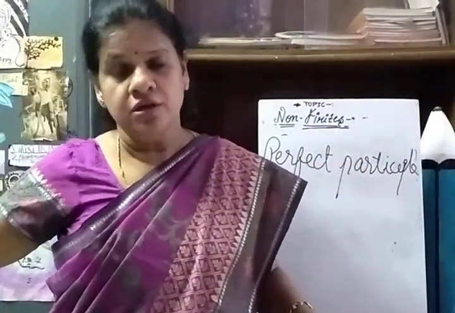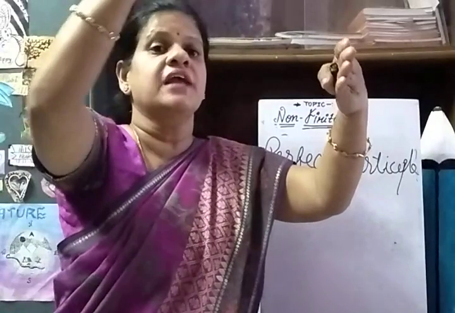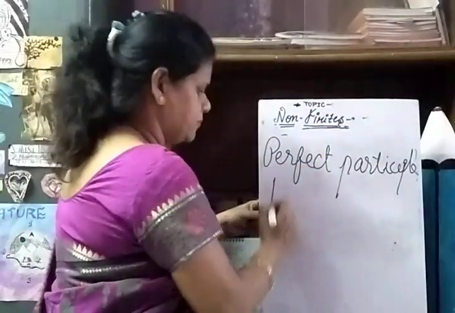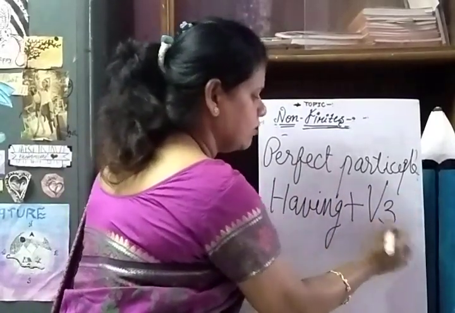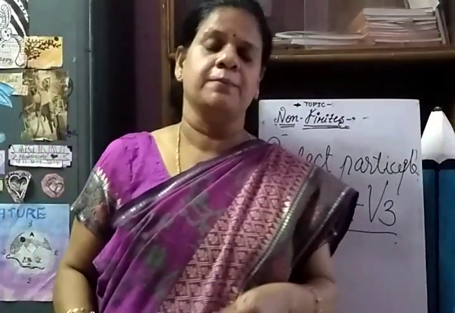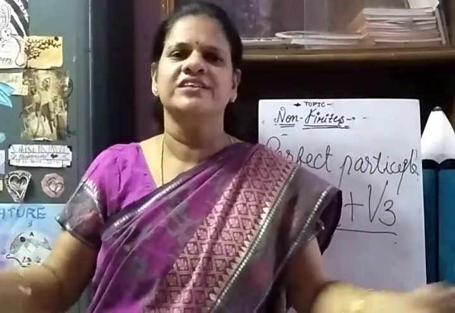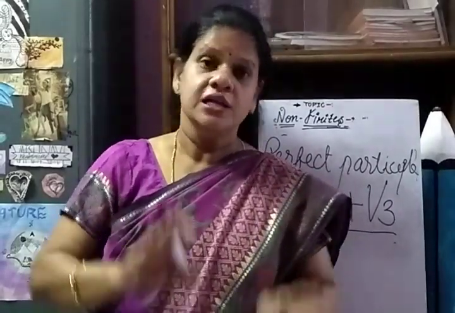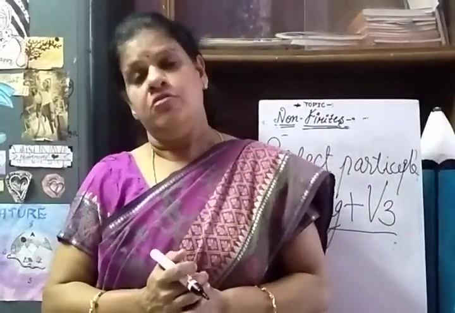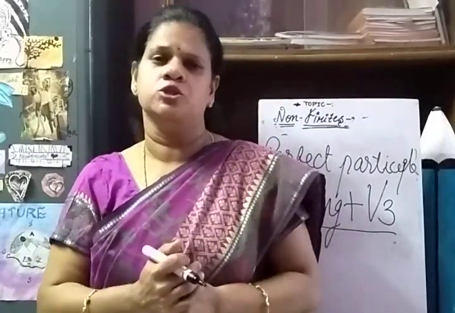Participle is a kind of non-finite, and non-finites can be divided into three: gerund, participle, and infinitive. Participle can be divided into three: present participle, past participle, and perfect participle. Perfect participle: when any sentence begins with having plus V3, that is called a perfect participle. I'll give you one example. Having read this lesson, I started the new lesson. Suppose you have already read the first lesson. Then after completing it, you decided to start the second lesson, right? So we use the perfect participle here.